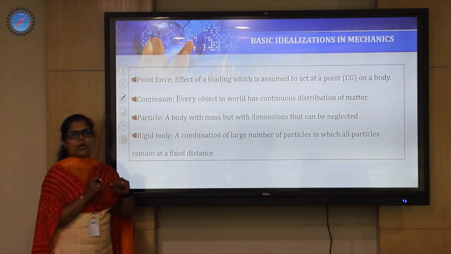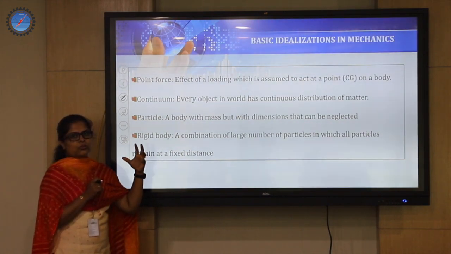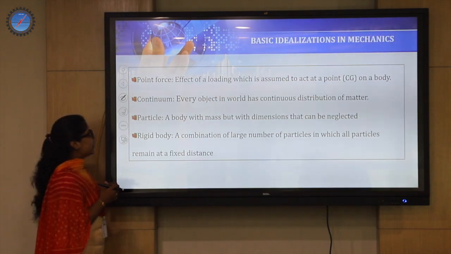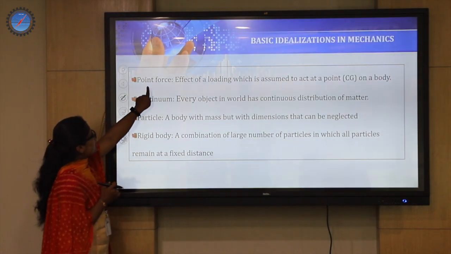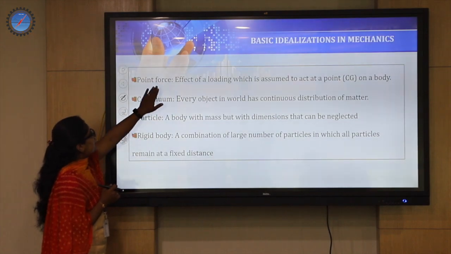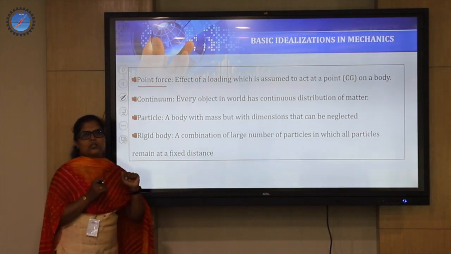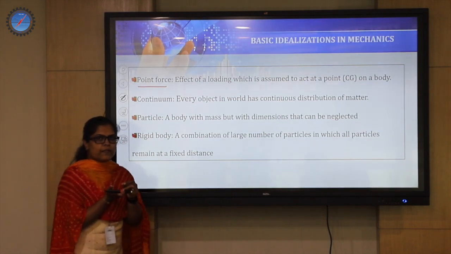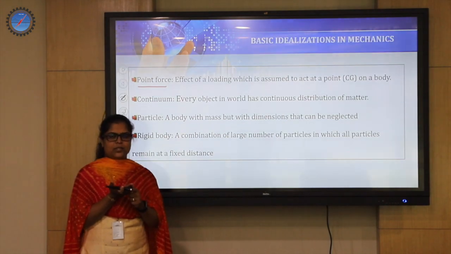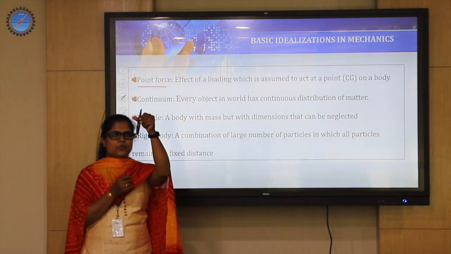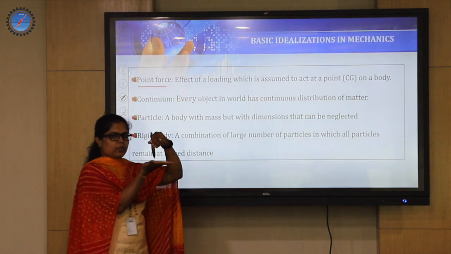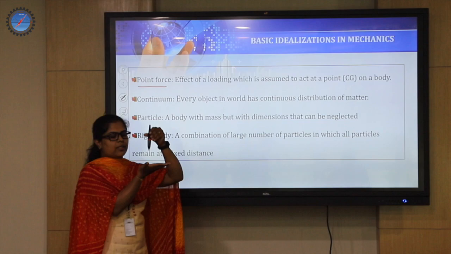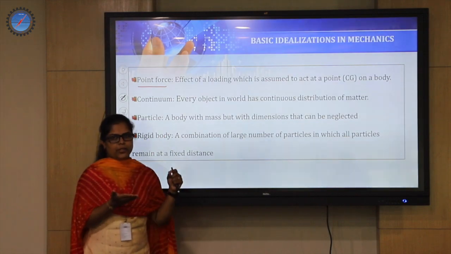What are the assumptions we are supposed to make? These are the four important assumptions we are supposed to keep in mind when we do problem solving for engineering. The first and foremost assumption is the point force. What is the meaning of point force? Actually, point itself is an assumption, correct? Assume this pen is kept with its tip on my hand. I can say that the pen tip contacts the hand at only one point.